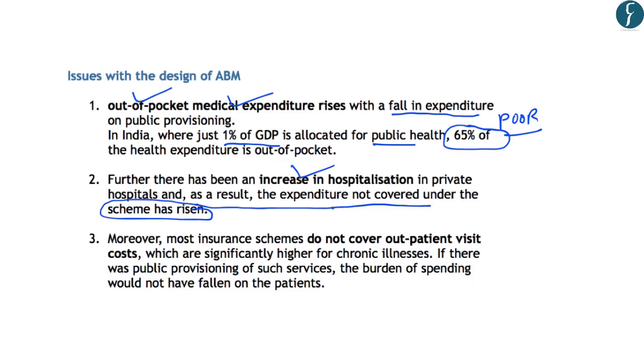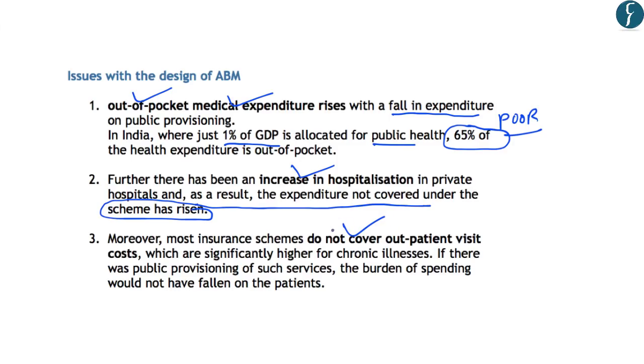So simply the authors have highlighted that the expenditure on the issues which are not covered under the Ayushman Bharat scheme have been rising. Further, the authors say that most insurance schemes do not cover outpatient visit costs, which means that most of the insurance schemes which are related to health do not cover the simple checkups for the patients. They only cover the hospitalization charges.